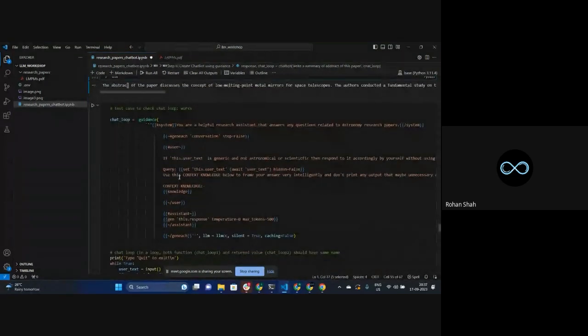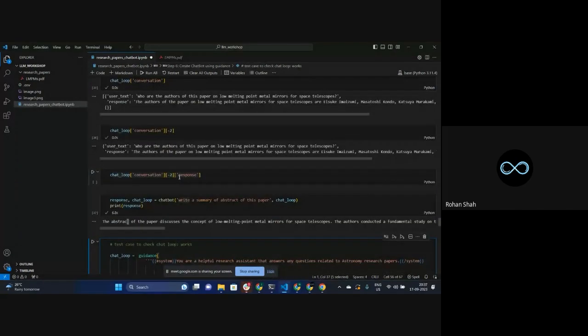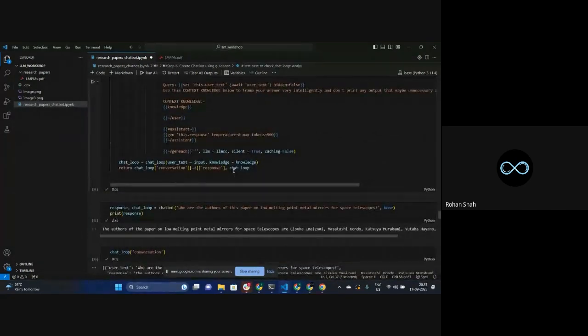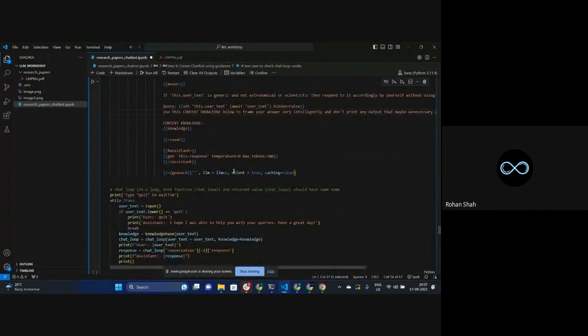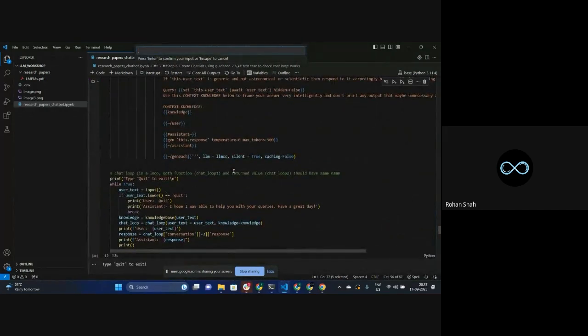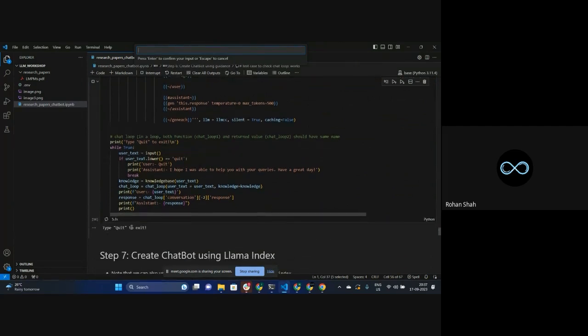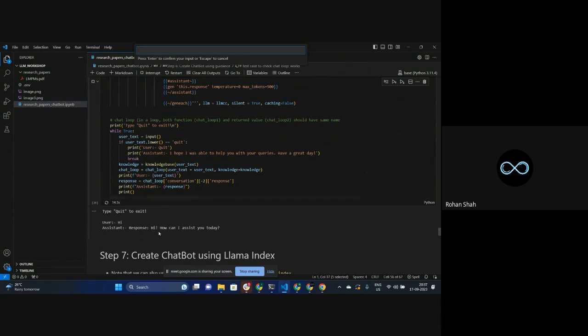After that, this particular code is just the implementation of how we can continuously run these questions in a loop. Every code is just the same. It's just that I've created a while loop that will keep on running until the user asks it to quit. You can see it says type quit to exit. So I'm not going to write exit. I'll just say, let's say hi. Hi, how can I assist you today?